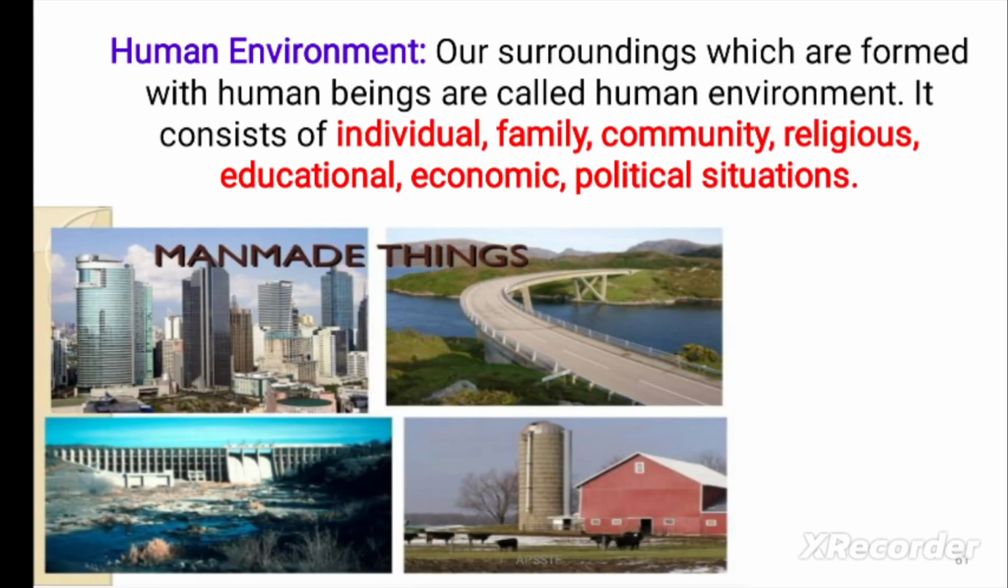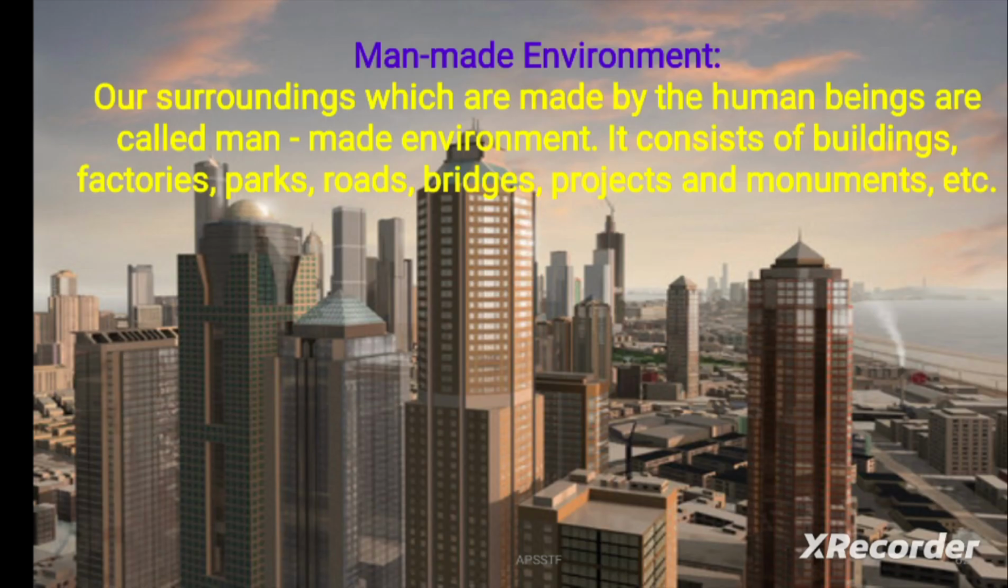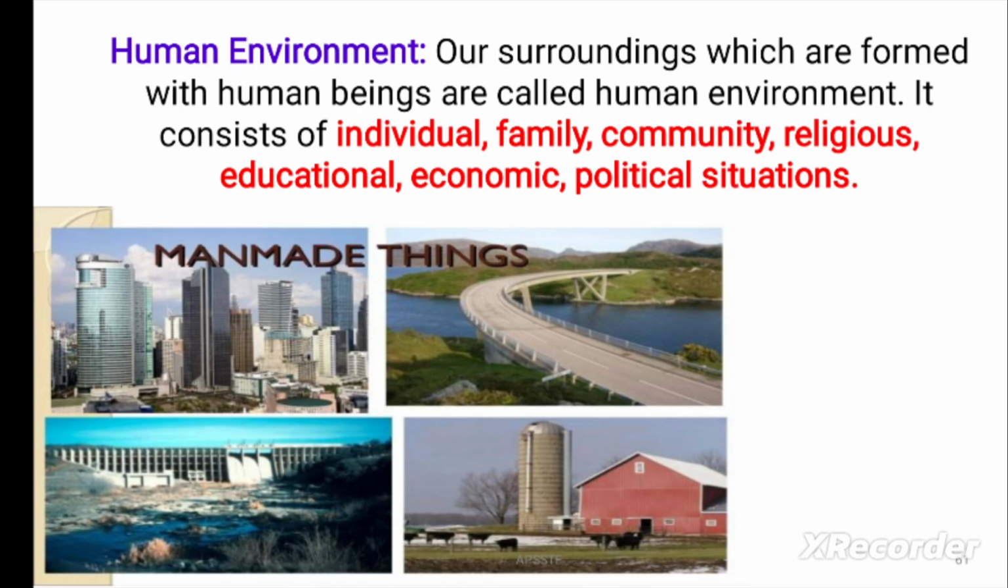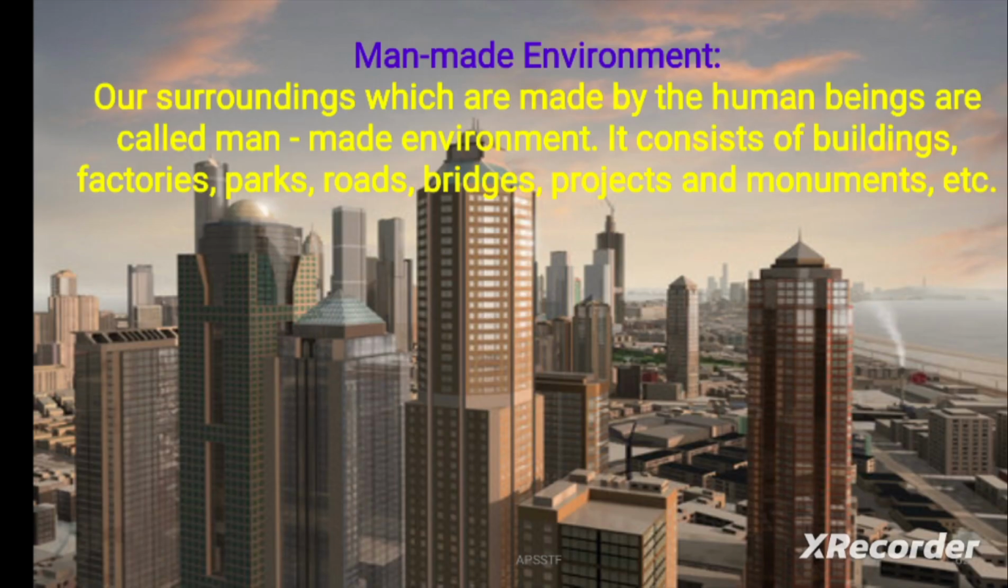This is human environment. Our surroundings which are formed with man are called human environment. It consists of individual, family, community, religions, education, economy, politics. All of these come under human environment. Next, human-made environment, that means buildings, factories, parks, roads, bridges, projects, and monuments. These are made by human beings. These are called man-made environment.